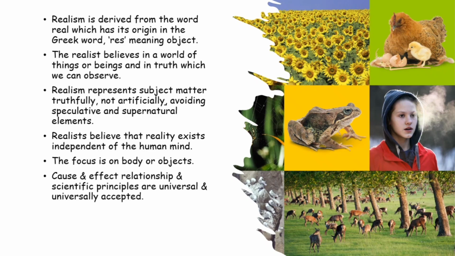Realists believe that reality exists independent of the human mind. Means it doesn't matter what we think in our minds. Truth is whatever is scientifically proved and is in front of us, that which we can observe through our open eyes. The focus is on body or objects. As I said, whatever we can see or hold, that is the truth. Material world is given importance here.